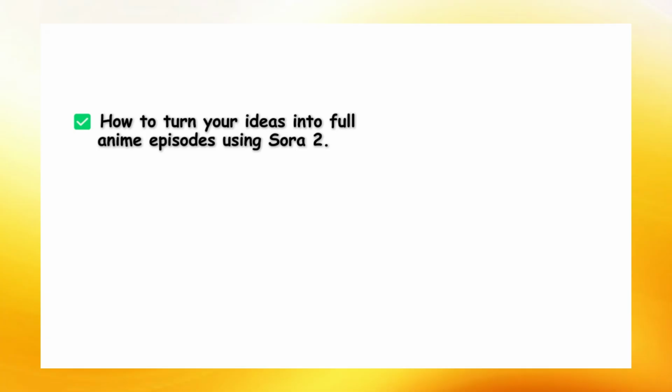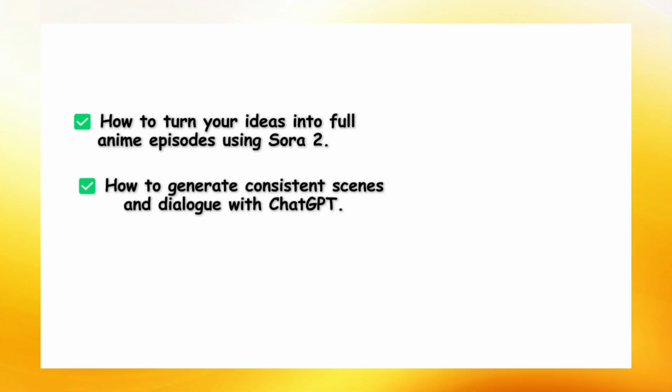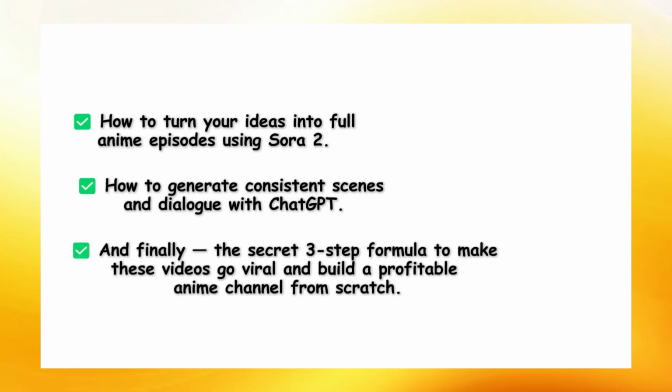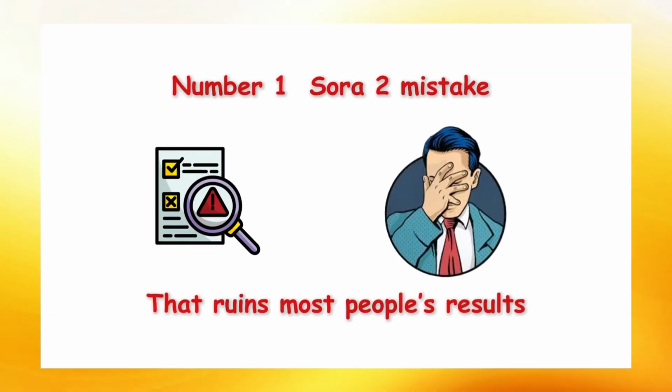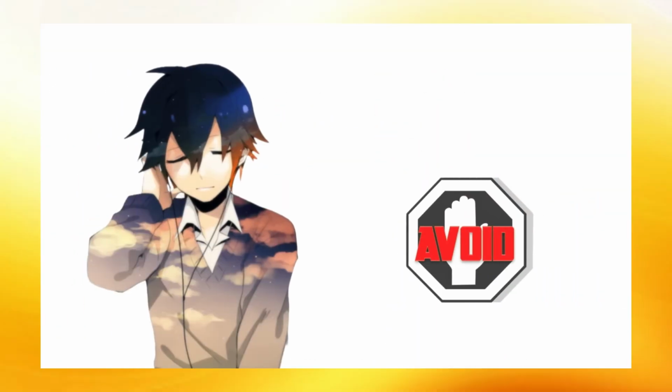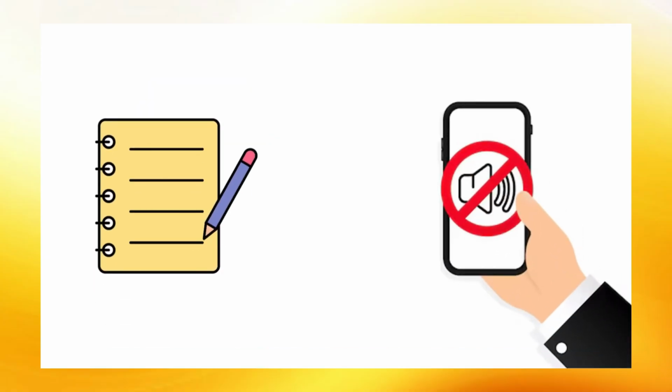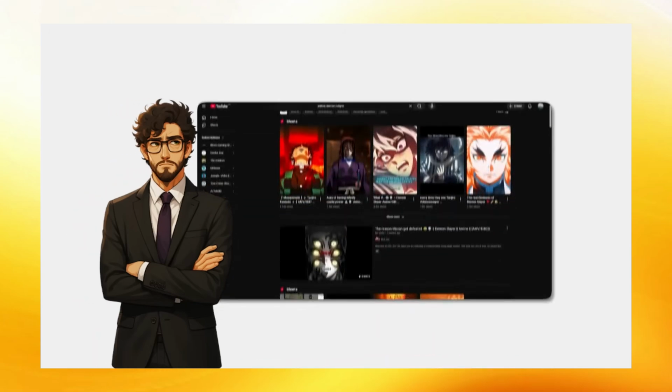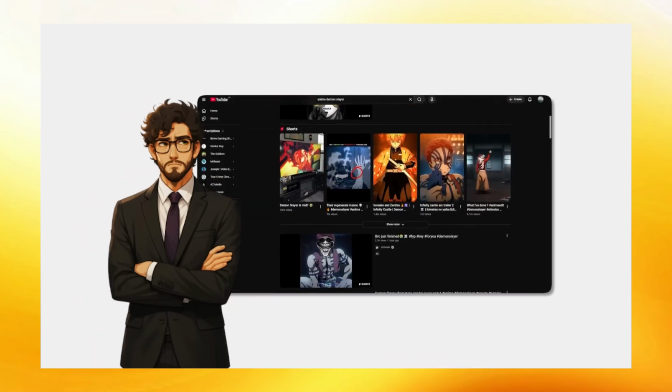So stick with me till the end, and I'm going to show you how to turn your ideas into full anime episodes using Sora 2, how to generate consistent scenes and dialogue with ChatGPT, and finally, the secret 3-step formula to make these videos go viral and build a profitable anime channel from scratch. And one more thing, I'll also reveal the number one Sora 2 mistake that ruins most people's results. And trust me, it's something you need to avoid at all costs.